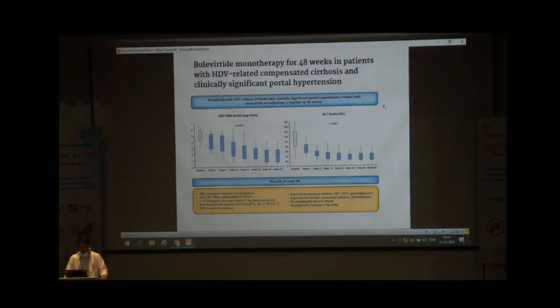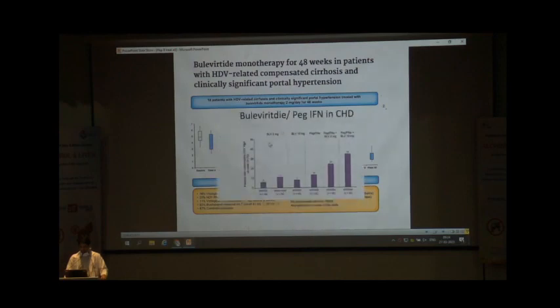They found that at 48 weeks there was very good virological response, 78%, and 23% had undetectable hepatitis D virus RNA, and majority of the patients had a normalization of the ALT level. Another analysis by the same group showed that bulevirtide alone is associated with less clearance of the hepatitis D virus RNA as compared to the combination of PEG interferon alpha and bulevirtide.